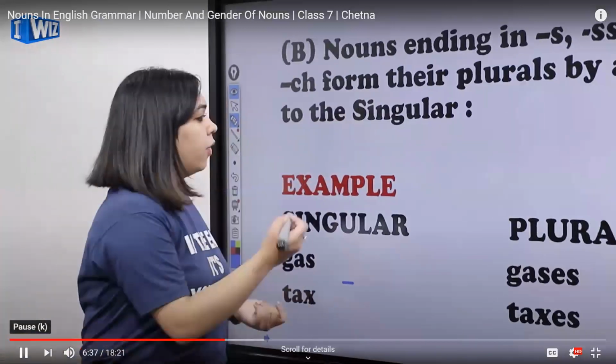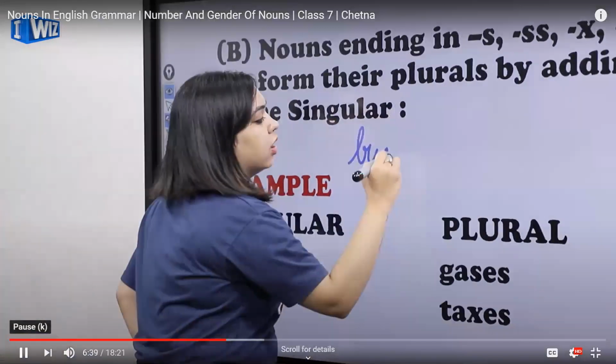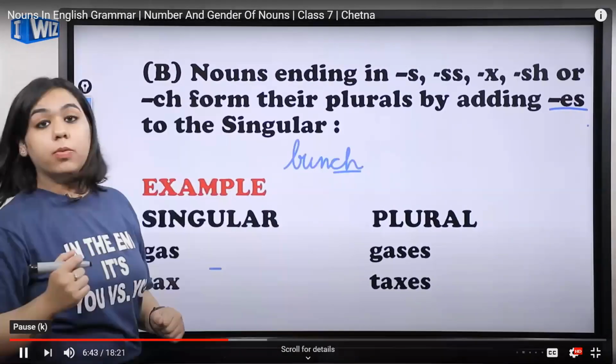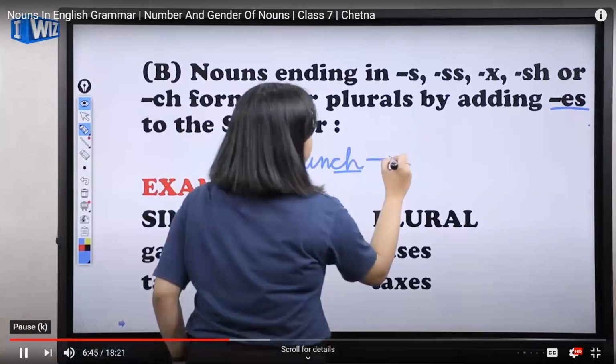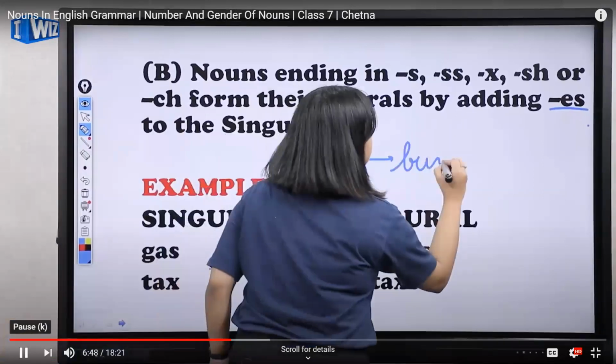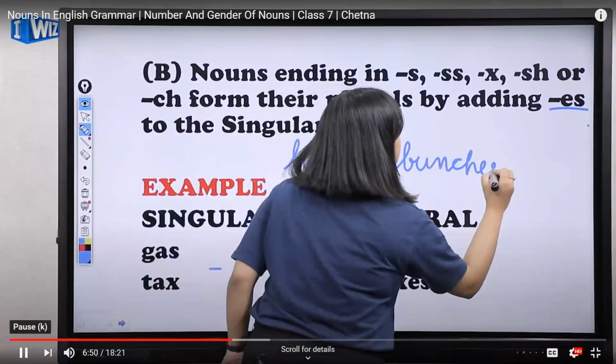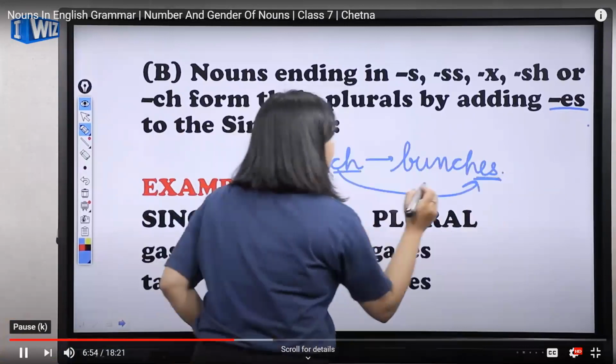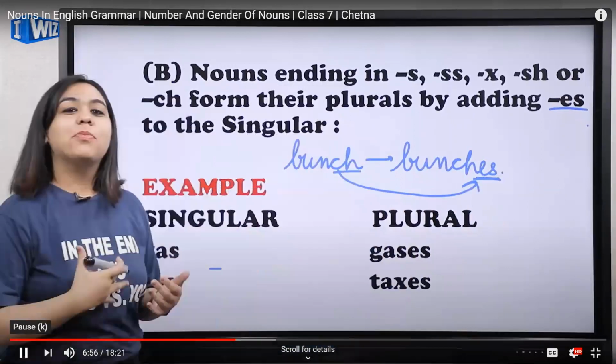Okay, the word is bunch. It's a word that is ending with ch. If I make the plural of it, it will be bunches. So what did I do? I simply added es to it in order to make it plural.